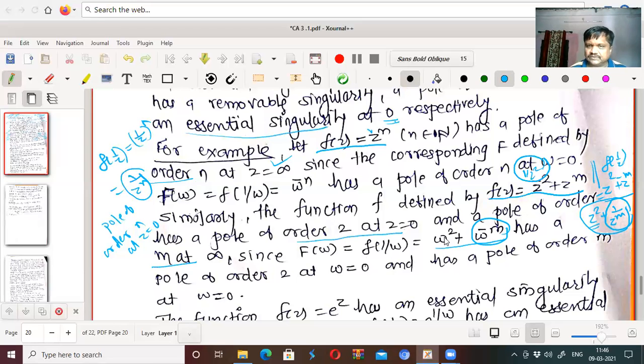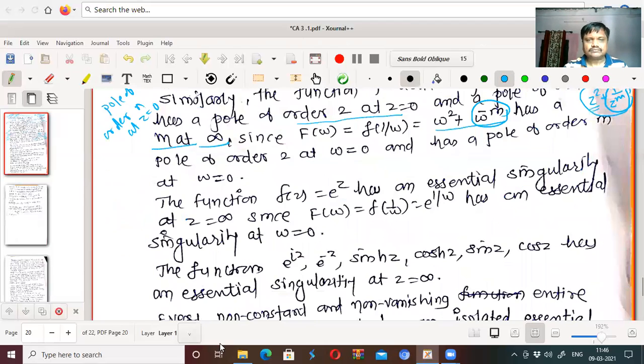Similarly, this one has a pole of order 2 at z equal to 0. So we have written that this whole function has a pole of order 2 at z equal to 0 and a pole of order m at z equal to infinity. Okay, that is the case.